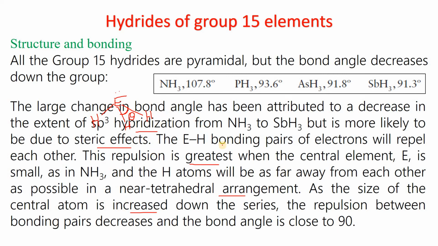So, the repulsion is the main cause for this trend in the bond angle. The EH bonding pairs of electrons repel each other. When the size of E is small, there is maximum repulsion between the bonding pairs and we get the maximum angle. But as we go down the group, the size of the central atom E increases, the repulsion decreases, and the bond angle decreases.